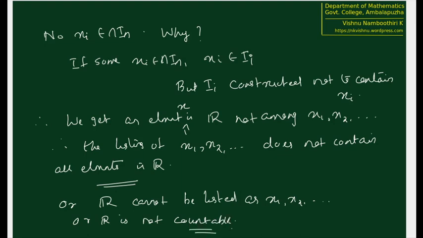R is therefore not countable. No labeling will be exhaustive in R. Something will definitely be skipped. That's it. And we proved completely that the set of all real numbers is not countable, whereas the set of all rationals is countable, the set of all integers is countable, the set of all natural numbers is countable, etc.